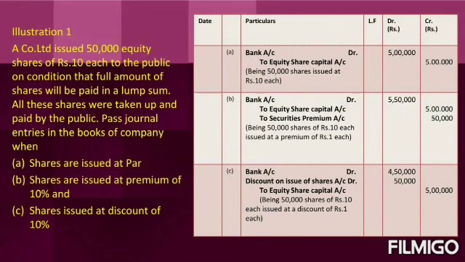Bank account to be debited with 50,000 into 9 rupee, that is 4,50,000. Then the difference, the discount amount, is to be debited in discount on issue of shares account, 50,000 into 1 rupee, 50,000. Then to equity share capital, it is to be on original price, that is 50,000 into 10 rupee. This is the journal entry for this problem.